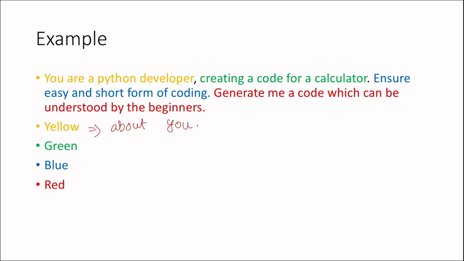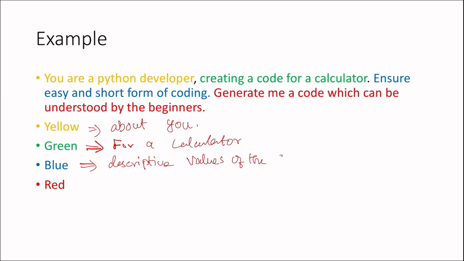Python developer. Okay, and creating code for calculator. So the purpose is a calculator. For the calculator I need to create a code, and I'm a Python developer, so the Python script will be created for a calculator, and ensure an easy and short form of coding. I don't want complex coding, so I'm giving more descriptive values of the query.